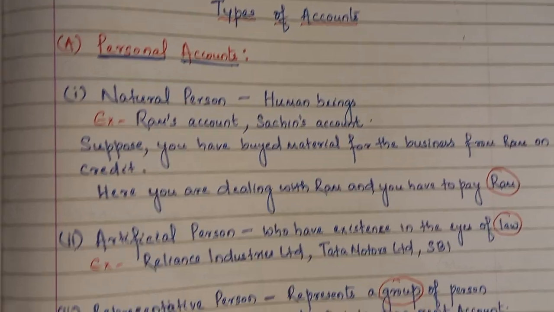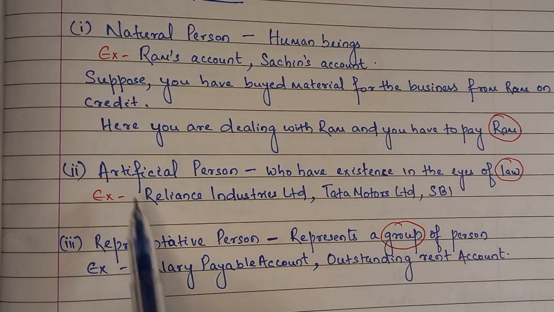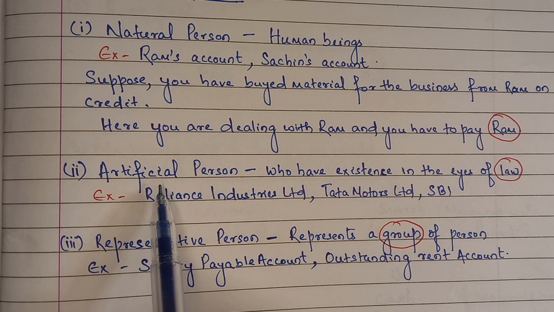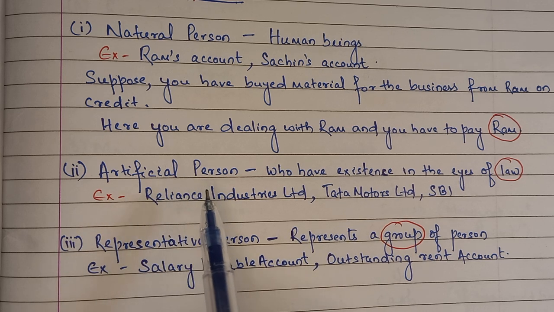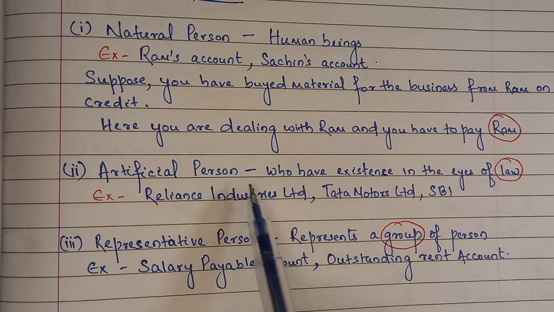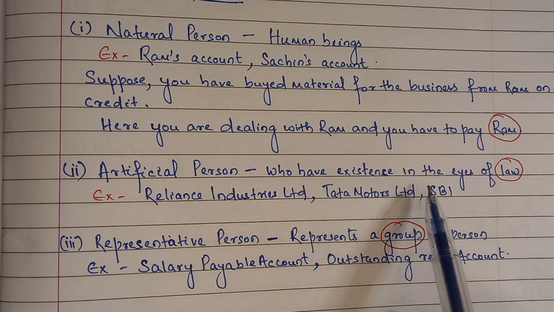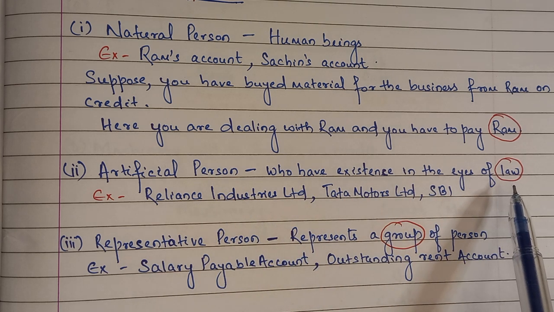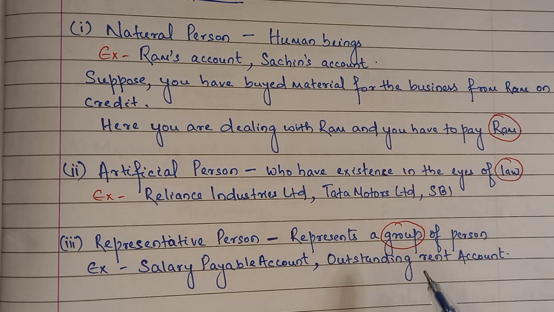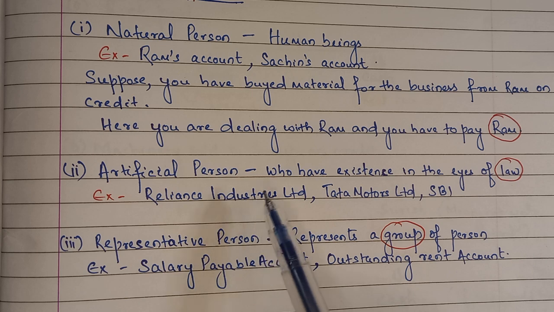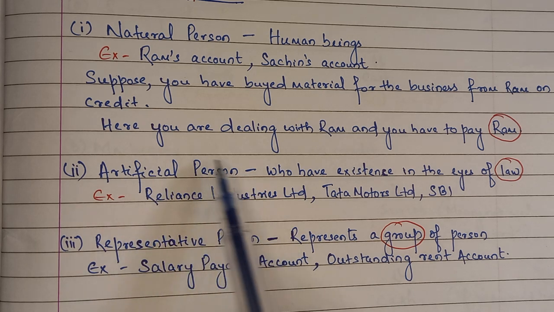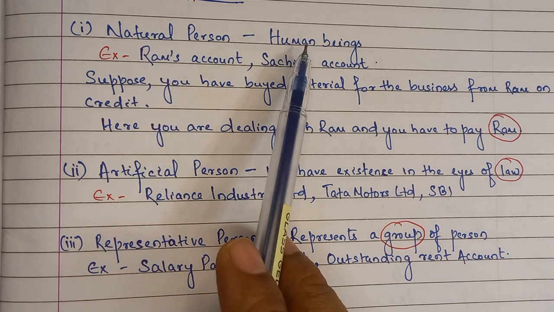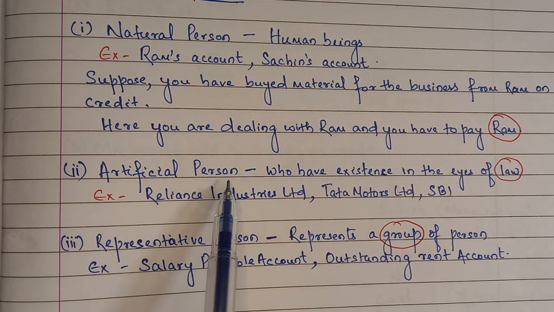Okay. The second is the artificial person. By the word artificial, you can tell that it is not a person, but an artificial person. Generally, artificial persons are those who have existence in the eyes of law. That means it is created by law and it will be dissolved by law as well. For example, Reliance Industries, it is a company. Tata Motors, it's a company. State Bank of India, correct? These are a few examples relating to artificial persons.